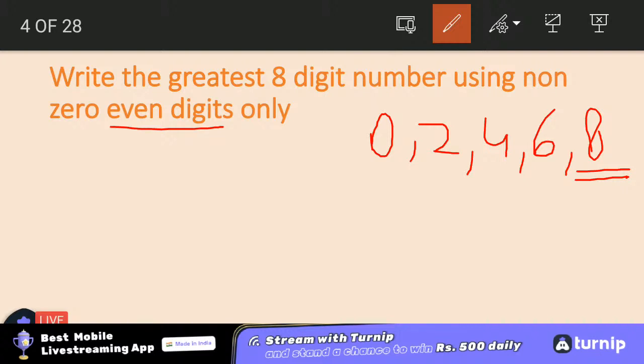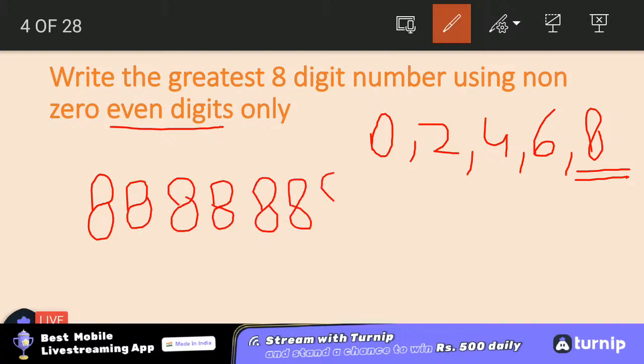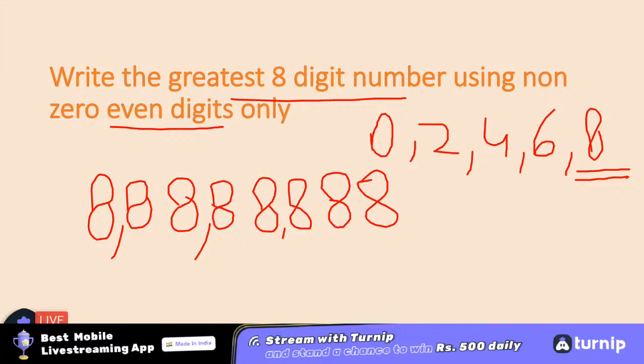So, greatest number with even digits will be what? 1, 2, 3, 4, 5, 6, 7, 8. So 8 times 8 will be the greatest 8-digit number. So how we will say it? 8 crore 88 lakh 88,888.